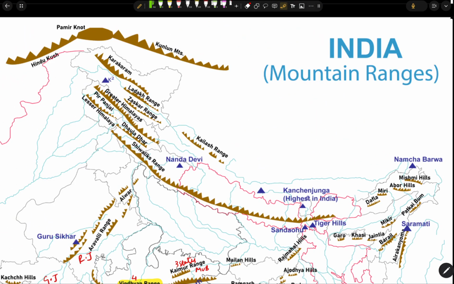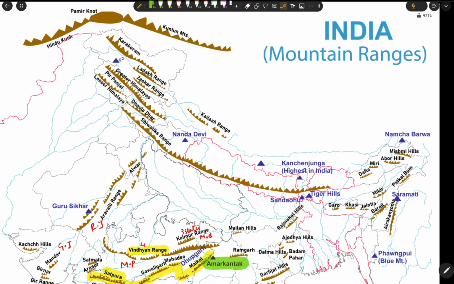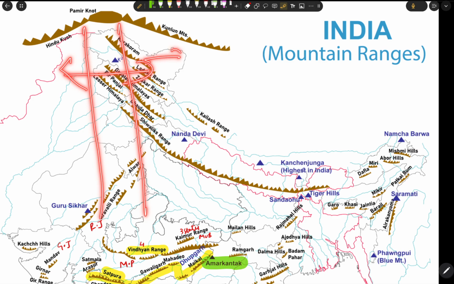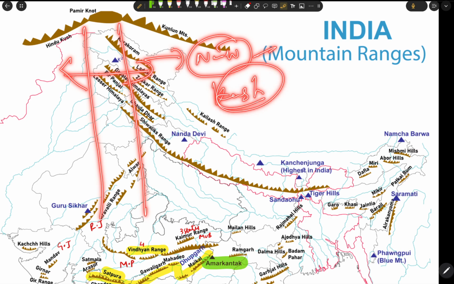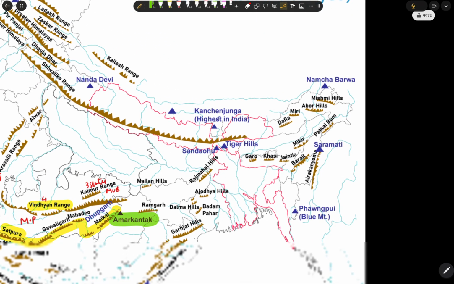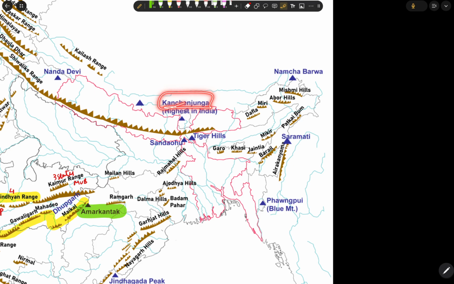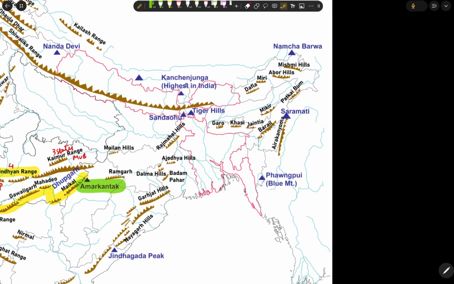Also, the Himalayan mountain ranges are divided based on direction. First it comes the northwestern Himalayas or Kashmir Himalayas. In that way we have the 4 types of Himalayas. Next we have the Kanchenjunga, which is the highest peak in India. Just remember, we need to remember it.